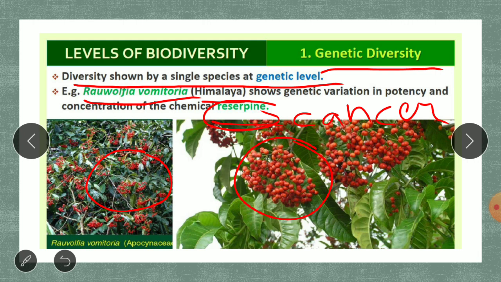So they started discovering more about this vomitoria species. When they found out more, they found that it is present in the Himalayas, but within that plant there are different varieties at the genetic level. Some plants showed a greater amount of the chemical reserpine, whereas some plants showed less. The species is the same, but at the genetic level there were differences seen.